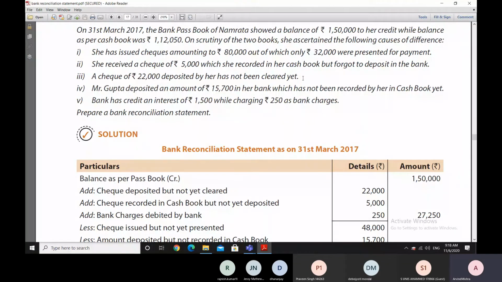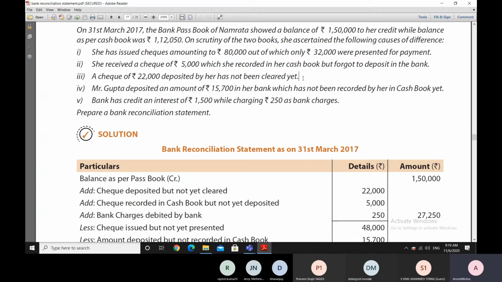Because let us say the difference is arising due to a bank statement mistake made by the bank. So Namrata will have to go to the bank and tell the bank, okay, please correct it. Unless she makes this bank reconciliation statement, she is not able to go to the bank to tell them you have made a mistake, because she has to be first sure of all the reasons, then only she'll start taking corrective action to get that corrected.